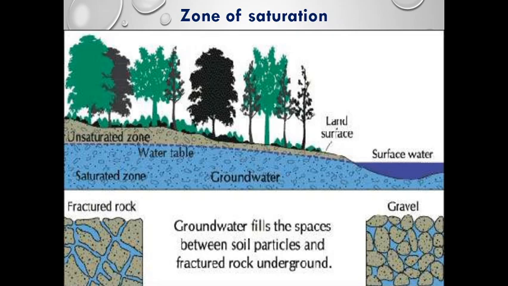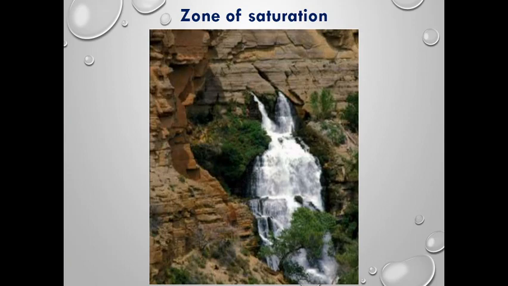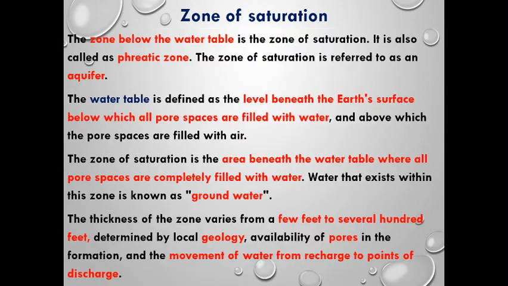If the rocks are fractured, they can also transfer water to the ground under the water table. If gravels are present, they are highly porous and have maximum permeability to transfer water. You can see a typical example of a waterfall in between broken rocks. There is a water table which is saturated, and due to a sudden weak portion of this rock, the water is getting drained out of the water table.